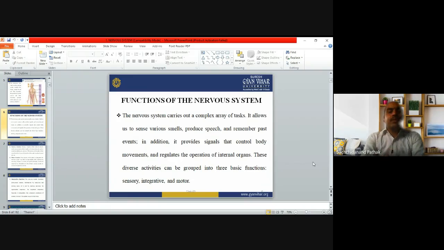So the nervous system allows us to sense various smells, to speak so that we can talk to each other, and to remember past things, any events or episodes. All these activities can be processed in three ways: sensory, integrative, and motor. Now see how it will work.